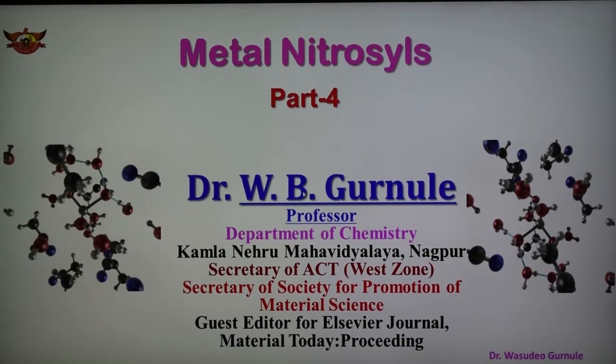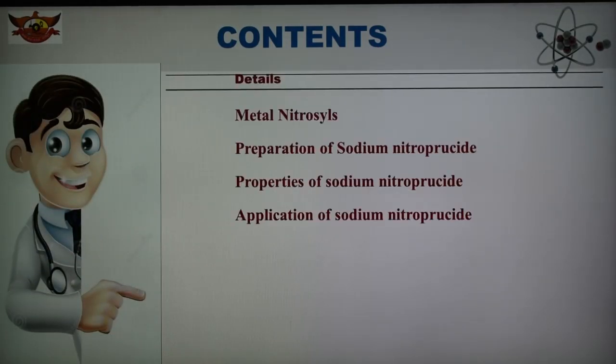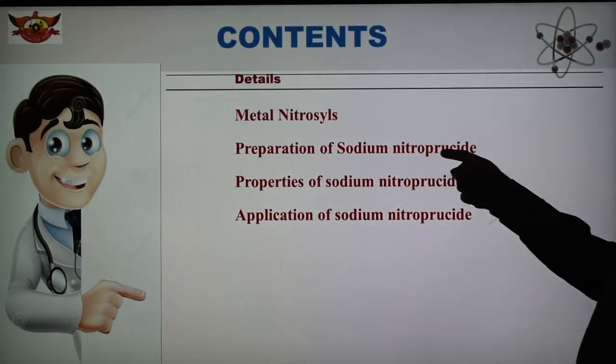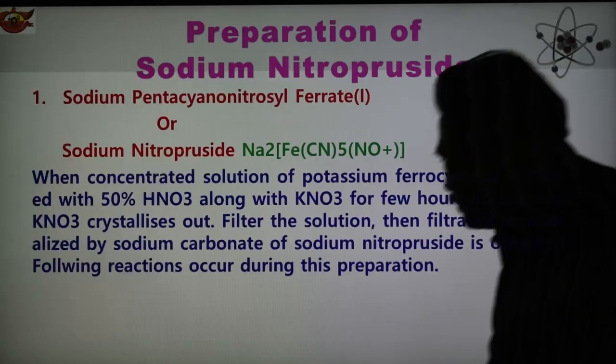So today's topic is metal nitrosyl, and in this part we are discussing the important compound sodium nitroprusside: its preparation, properties, chemical reactions and applications. Sodium nitroprusside is a common name, and it is also known as sodium pentacyano-nitrosyl ferrate 1.